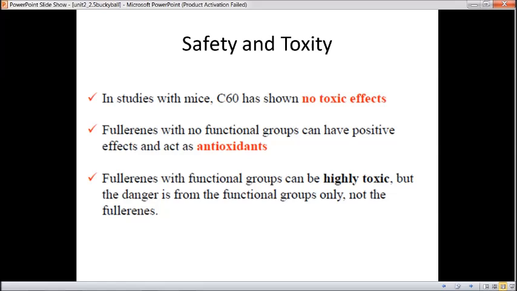And whenever we are doing this, we have to consider safety and toxicity. So whenever we are using a laser, we have to check the level of the laser beam. Moreover, in studies with mice, this C60 has shown no toxic effects. The fullerenes, which are C60s with no functional groups, can have positive effects and act as antioxidants, as we have seen in the applications. But fullerenes with functional groups can be highly toxic, but the danger is from the functional group only, not the fullerenes. So we have to choose the functional group carefully.